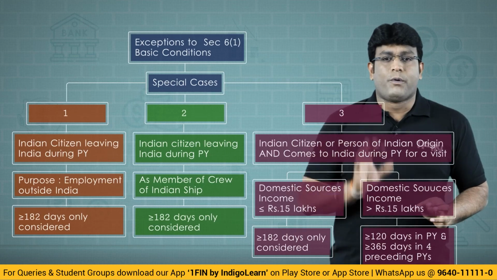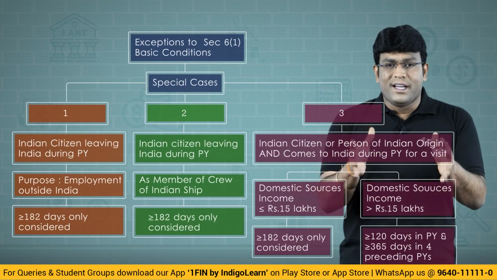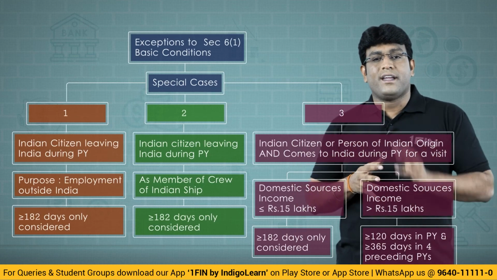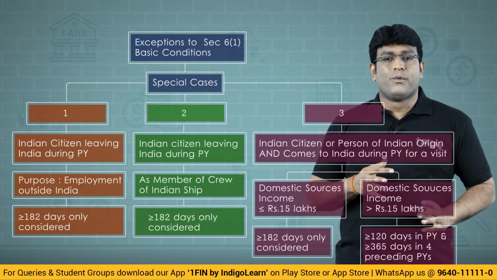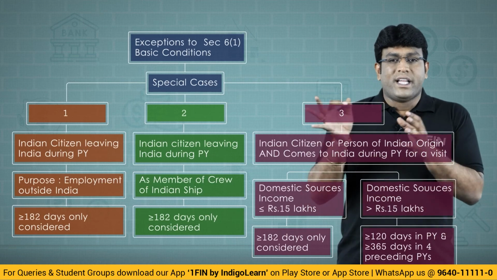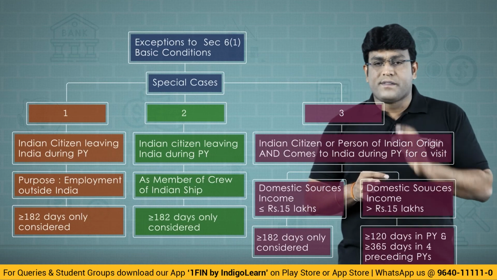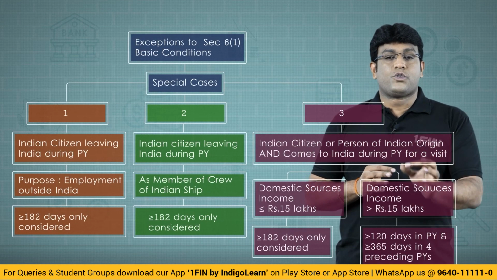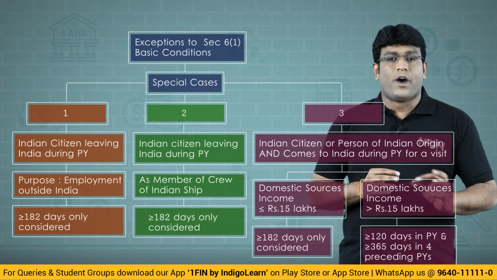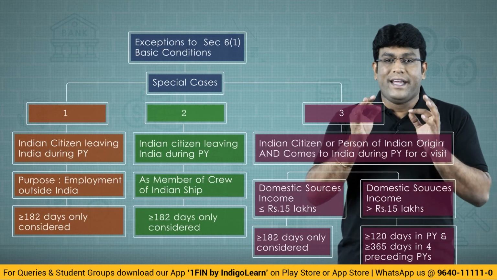This third case is a special point where he is regarded as a resident only if he is staying in India for 182 days or more during the previous year. But instead of 182 days, we have got some special concept, but that special concept will come only if his total income other than foreign sources is greater than 15 lakhs.